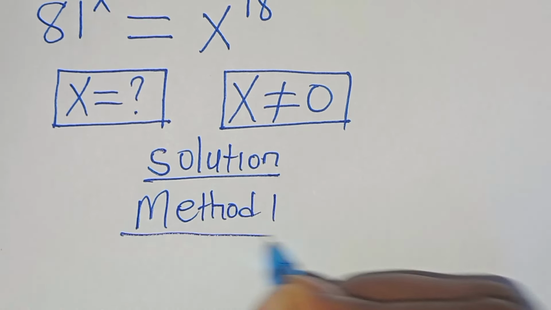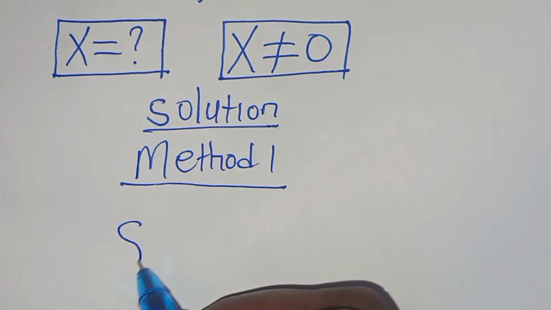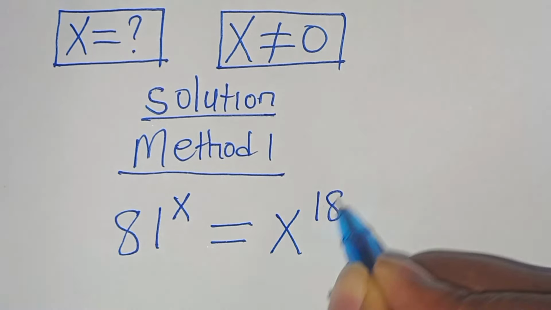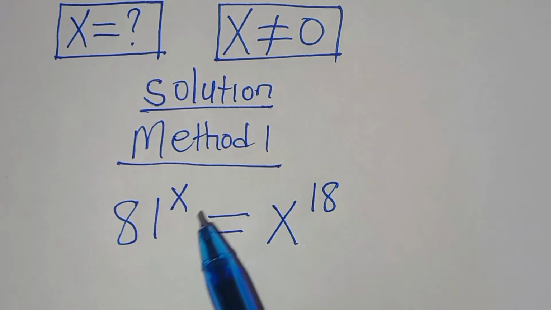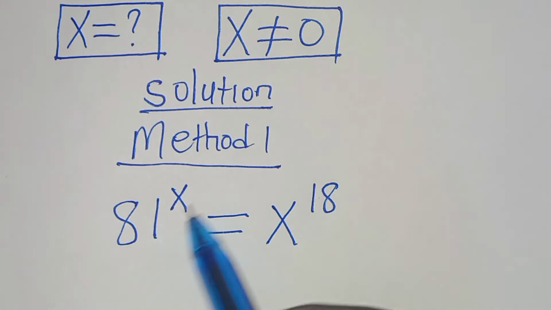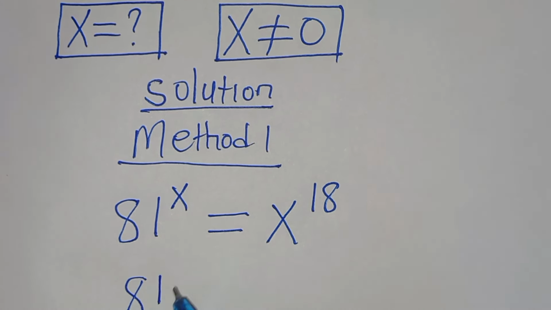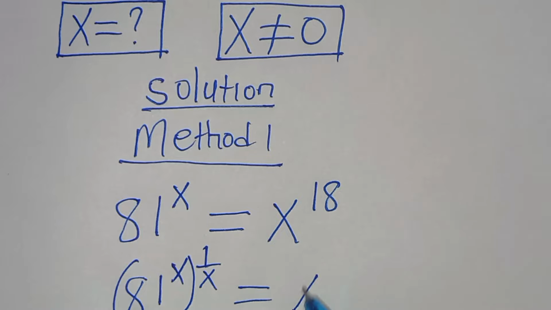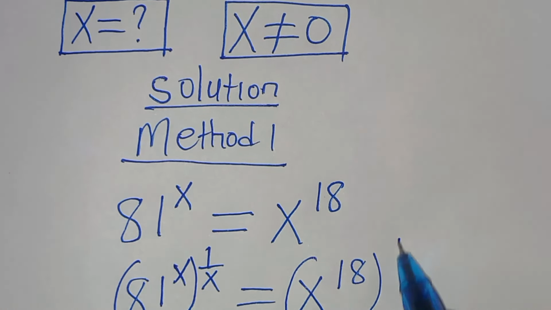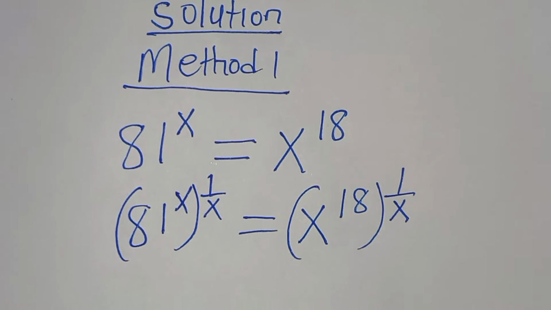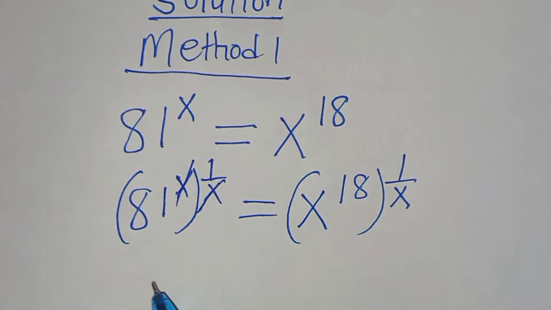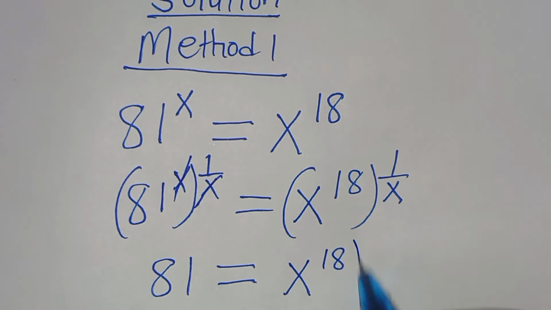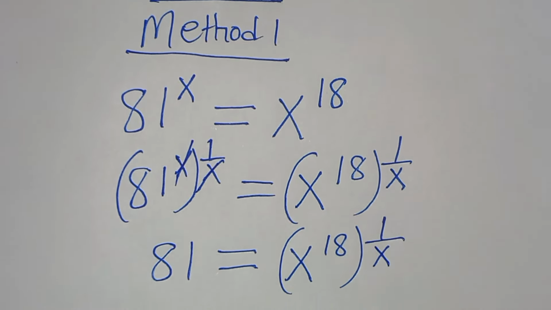Method 1. So we have 81 raised to the power of x equal to x raised to the power of 18. The first step is to eliminate this power of x here, and to do this, we multiply both sides by 1 over x. So this is equal to x to the power of 18 raised to the power of 1 over x. Now let's simplify x and x here, so that now we have 81 is equal to x to the power of 18 raised to the power of 1 over x.